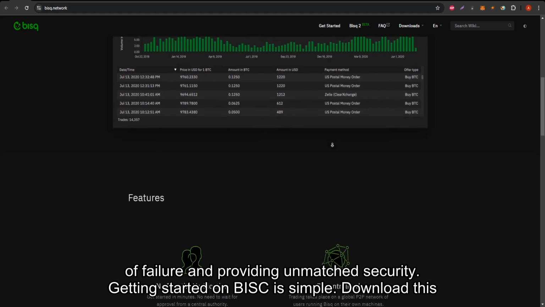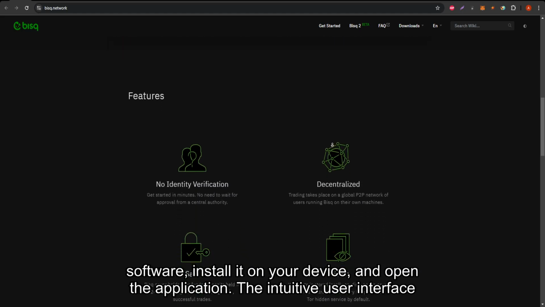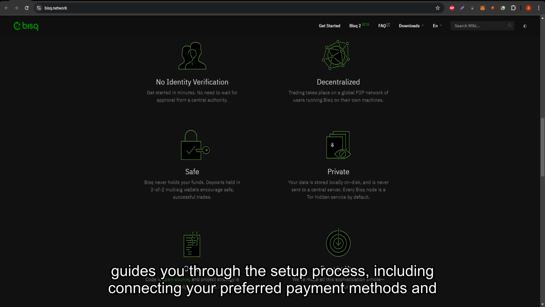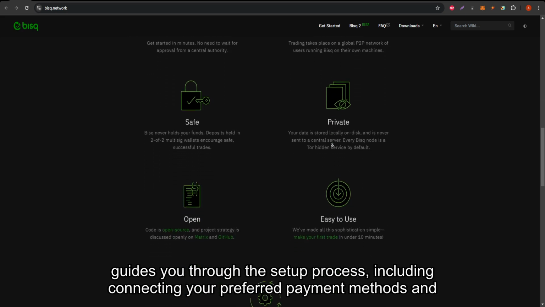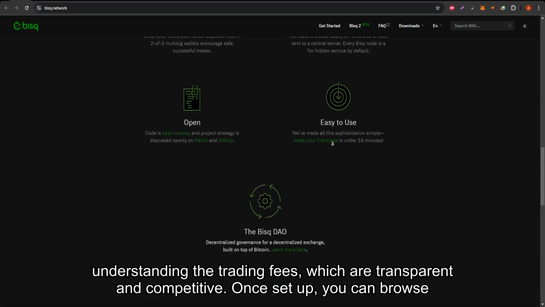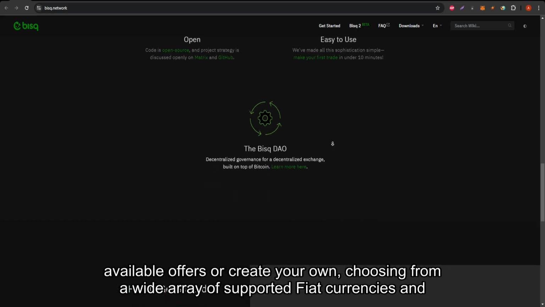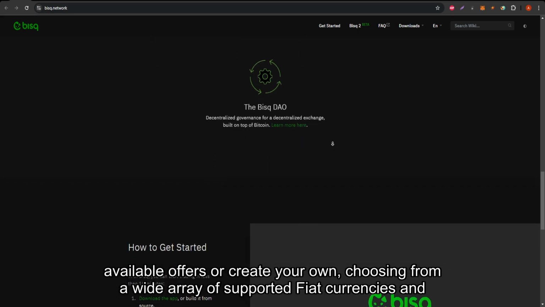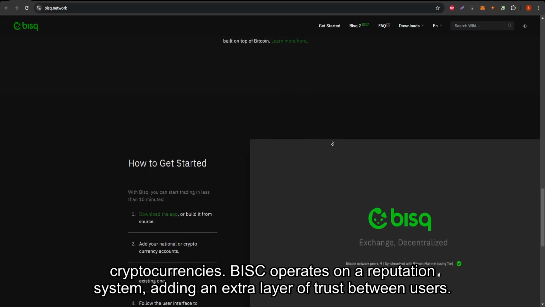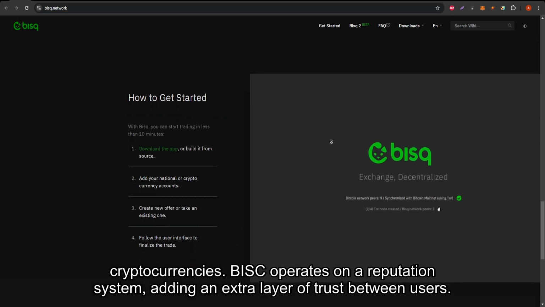Getting started on Bisq is simple. Download the software, install it on your device, and open the application. The intuitive user interface guides you through the setup process, including connecting your preferred payment methods and understanding the trading fees, which are transparent and competitive. Once set up, you can browse available offers or create your own, choosing from a wide array of supported fiat currencies and cryptocurrencies. Bisq operates on a reputation system, adding an extra layer of trust between users.